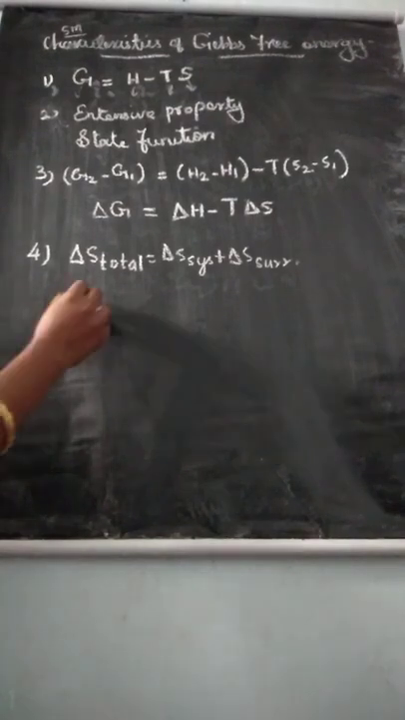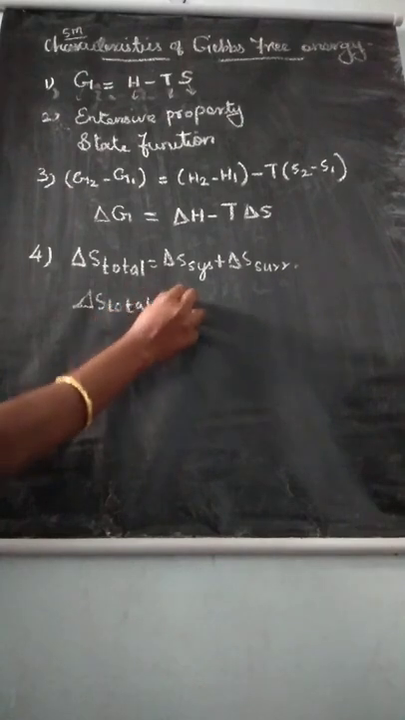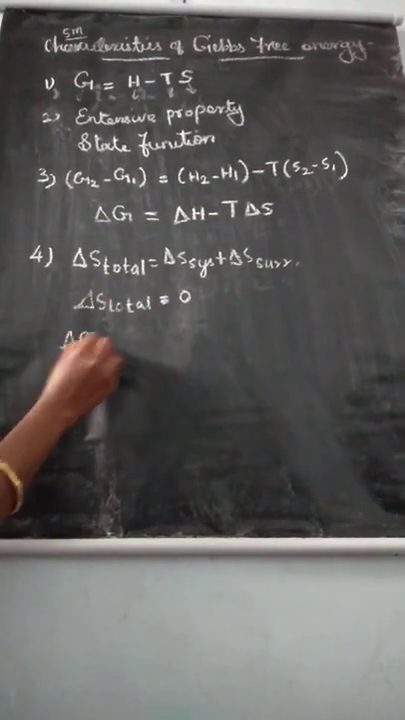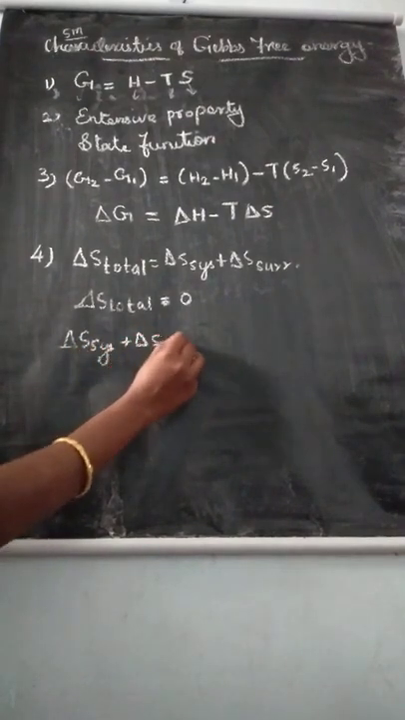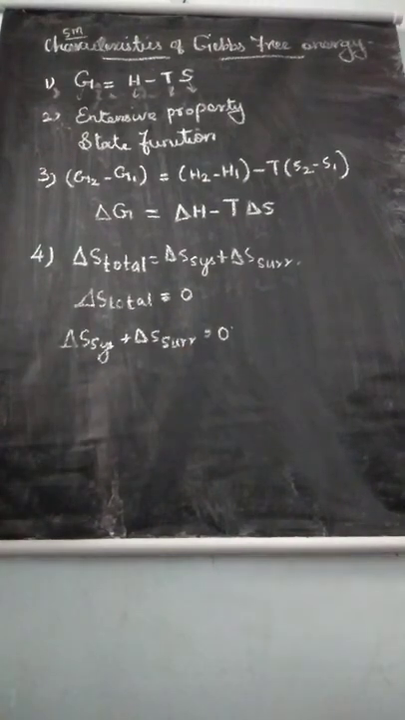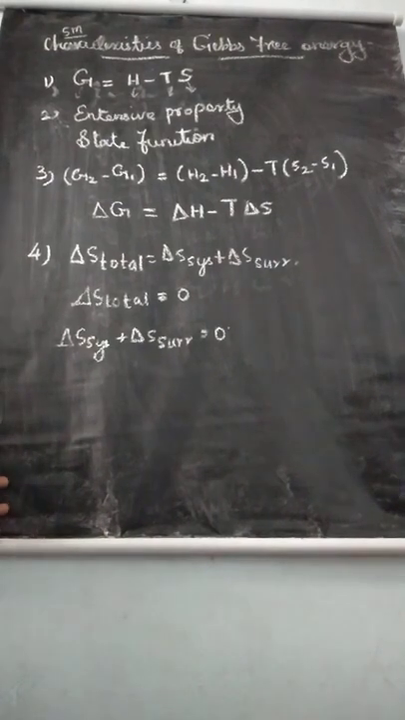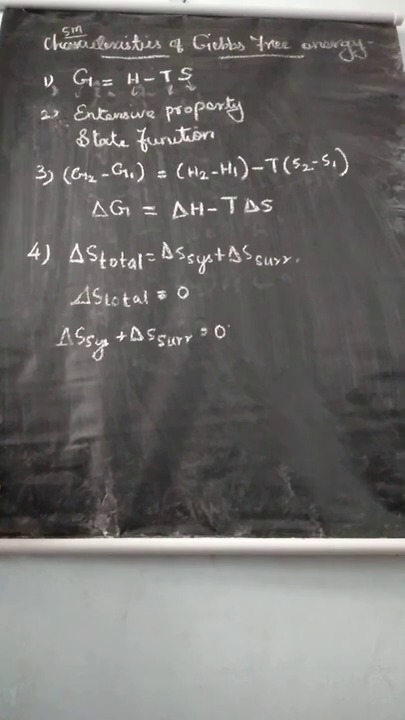And here you know this delta S of total, or universe, value is 0 for a reversible process. So delta S total value 0 means you can write the formula: delta S system plus delta S surroundings is equal to 0. Here you can substitute the values.